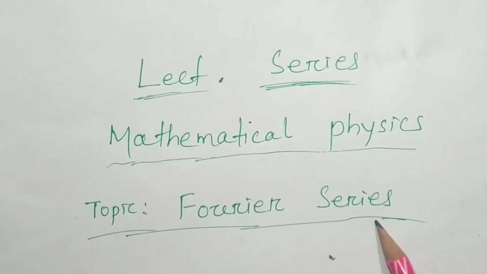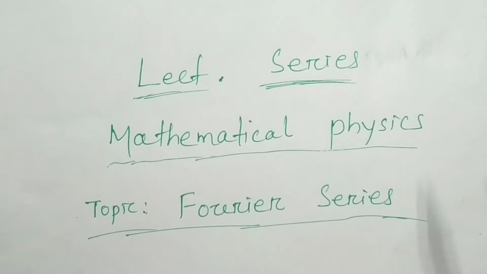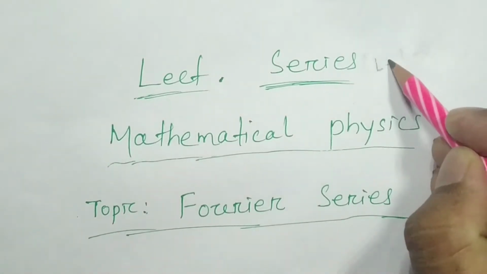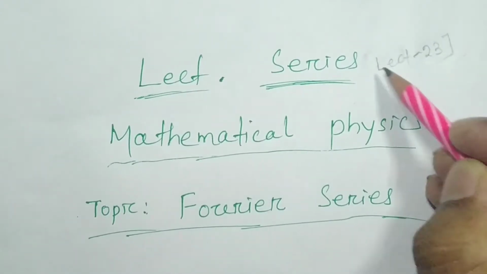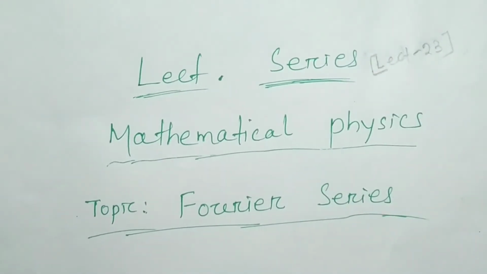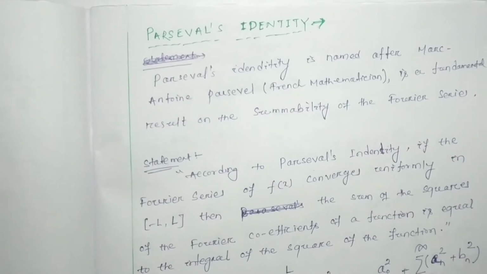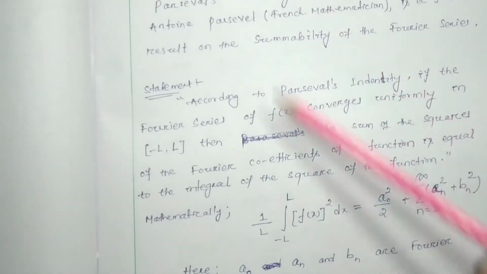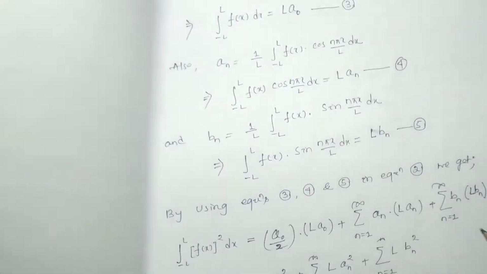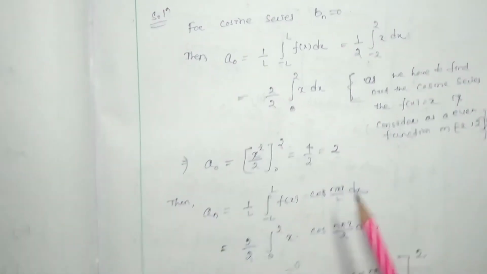The topic is Fourier series, and this is our last topic of the Fourier series, and this is lecture number 23. In our last class, lecture number 22, we discussed Parseval's identity and its theoretical part, and we did one problem. This problem we solved in our last class.